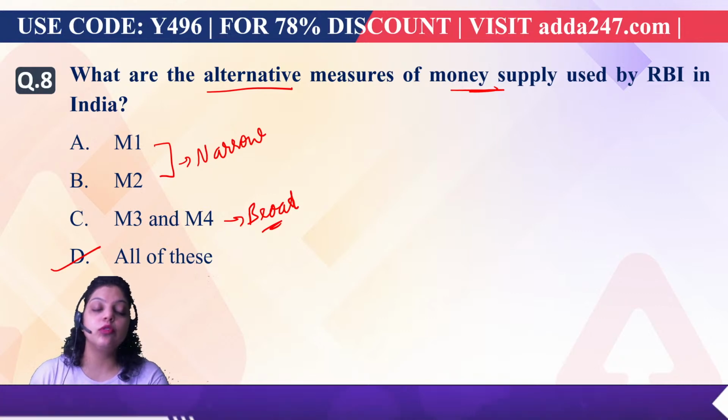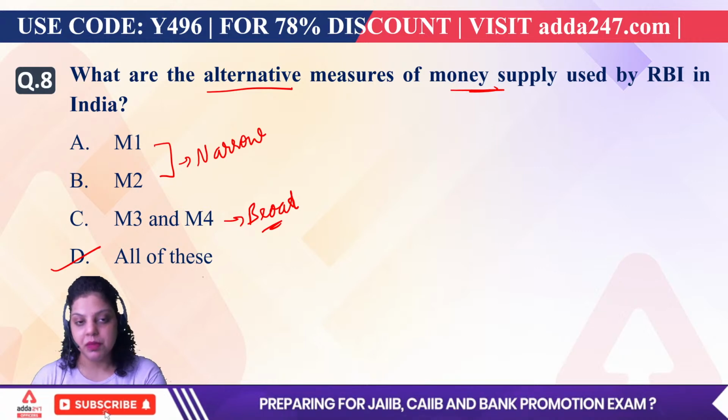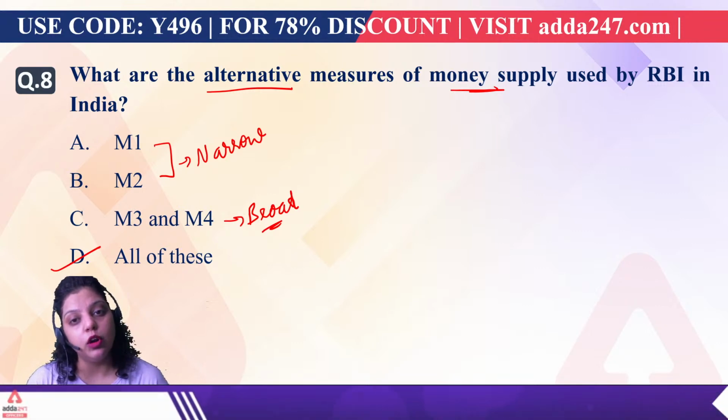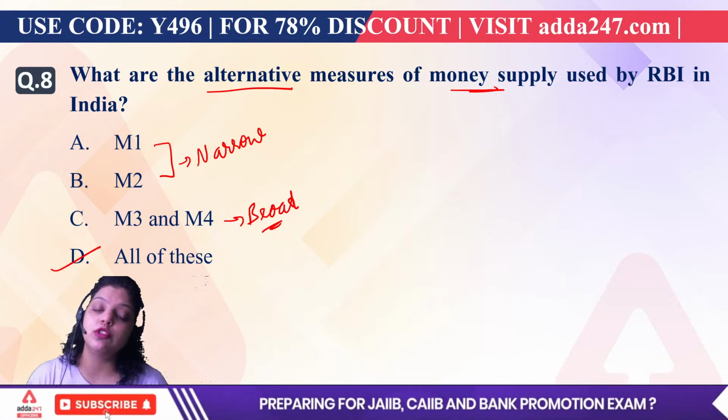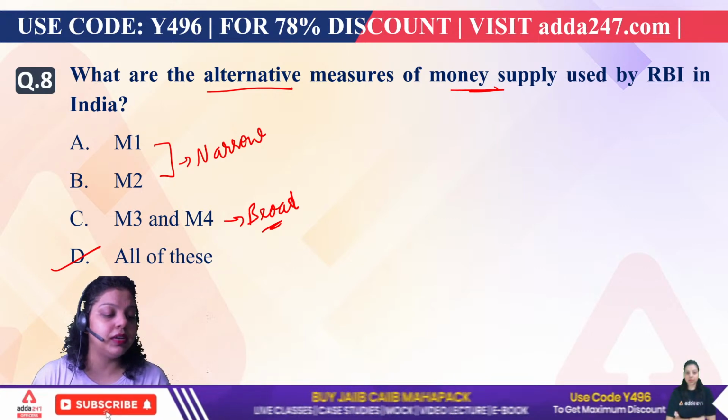These let us know how much liquidity is there in the market and how much money supply is there in the market. M1, M2 are also known as types of money. We can say narrow money or broad money, and it is the alternative which is used by the Reserve Bank of India to measure how much money is there in the market. Okay, so the right answer will be D.